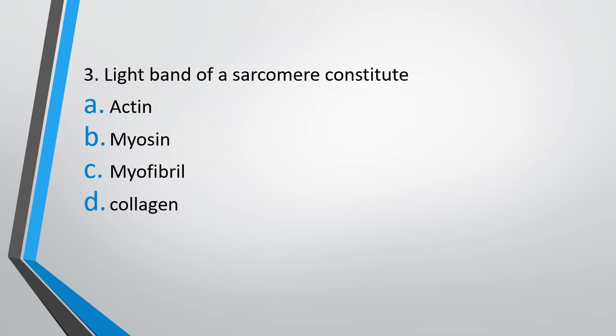Question 3. Light band of sarcomere constitutes of actin, myosin, myofibrils or collagen. Light band of sarcomere consists of. The correct answer is option A, that is actin forms the light band of sarcomere.